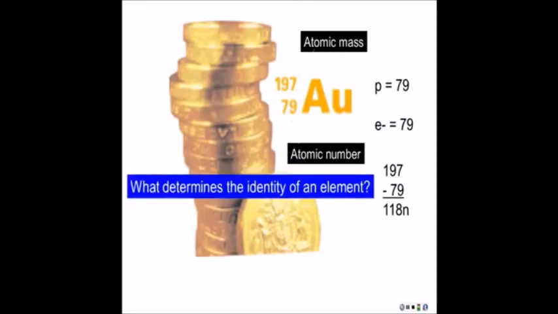So out of these three particles, protons, neutrons and electrons, which one determines the identity of an element? Well, as it turns out, it's the protons. Every element has a unique number of protons. If that number of protons changes, the element changes. Electrons and neutrons, as we're going to see, can vary.